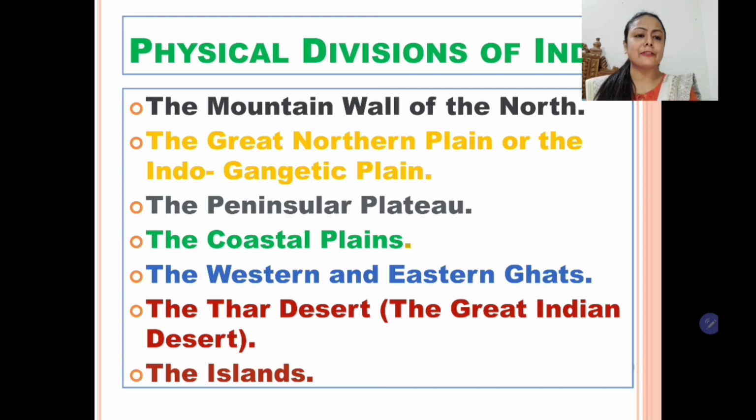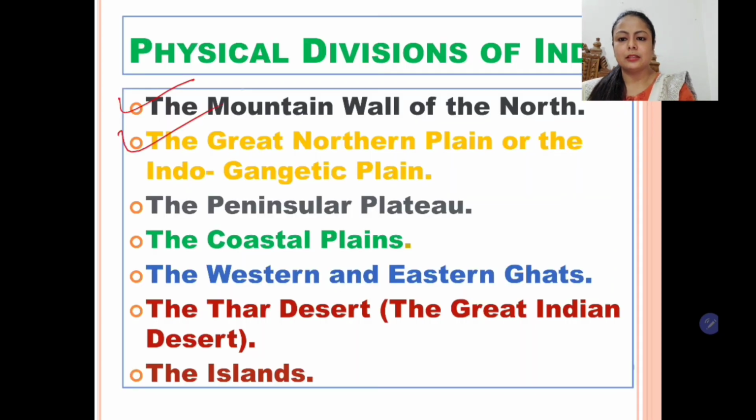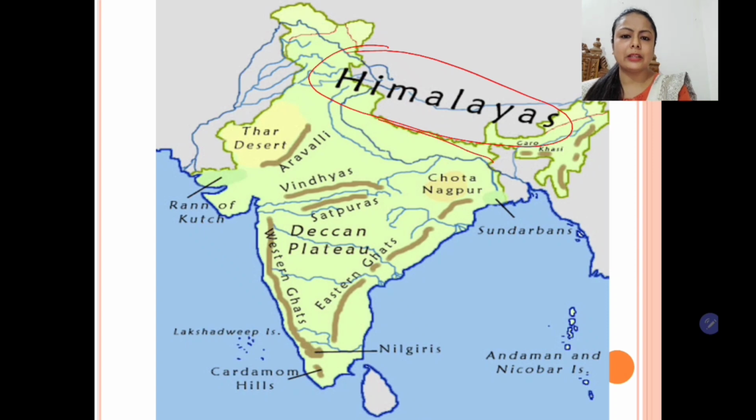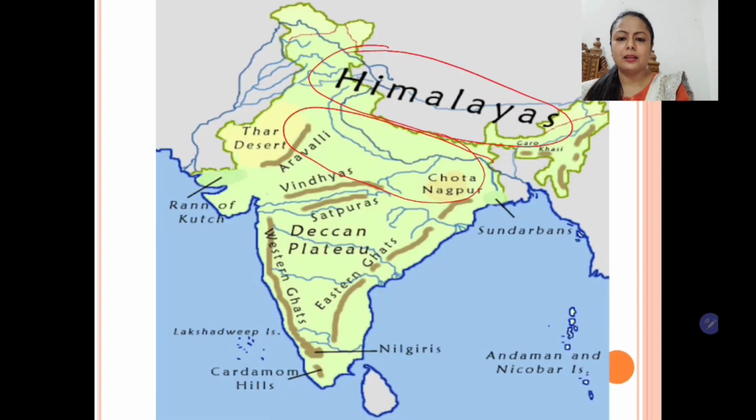So this is a list of physical features. In the extreme north lies the mountain wall of the north. See in the map, the Himalayas, the mountain wall of the north. The Great Northern Plain or the Indo-Gangetic Plain. Children, here we have the Great Indo-Gangetic Plain. The Peninsular Plateau. So here, this is the Peninsular Plateau.